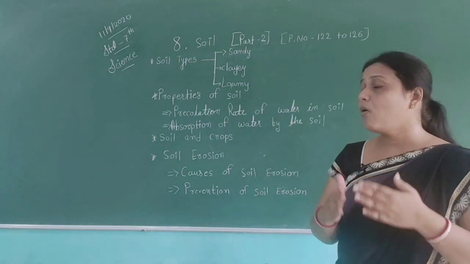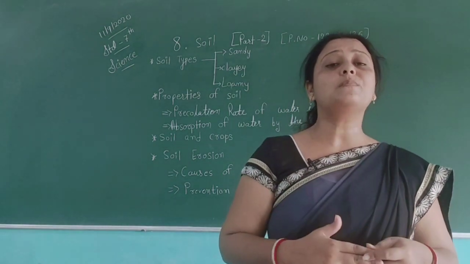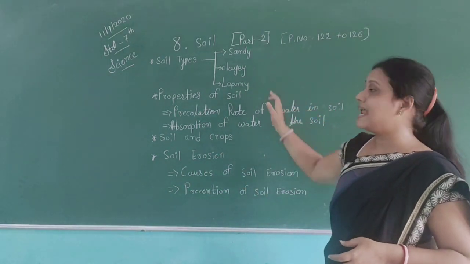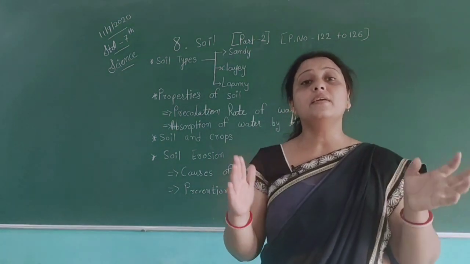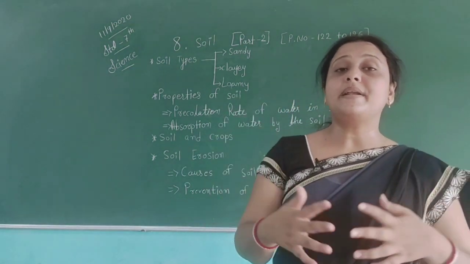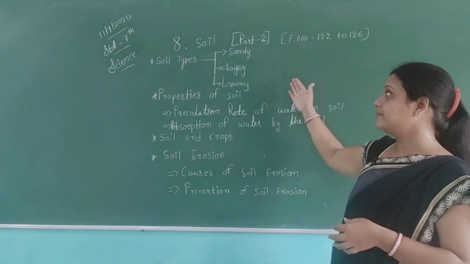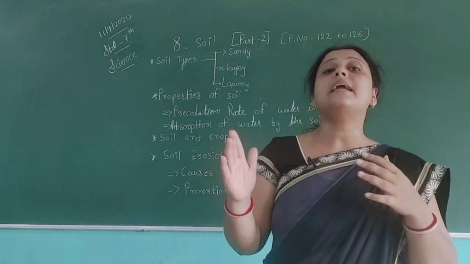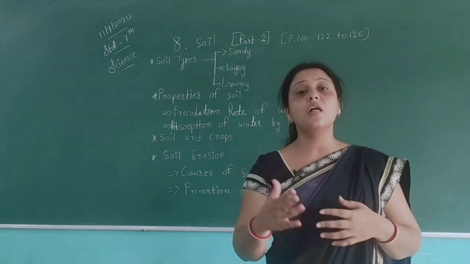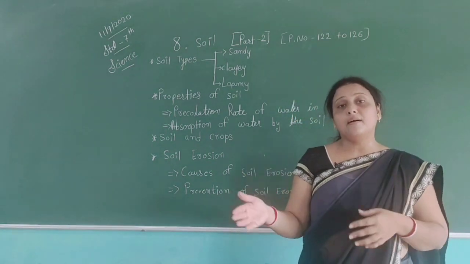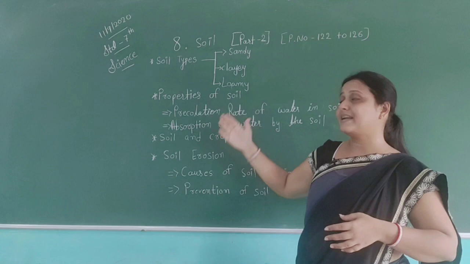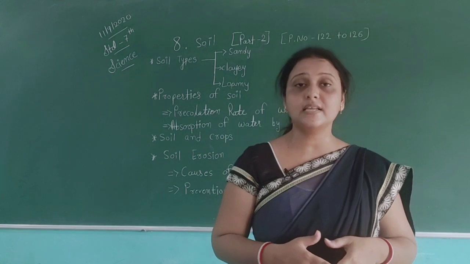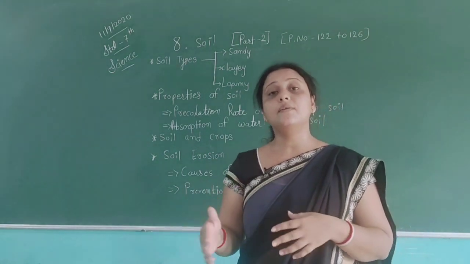Now we also have some types. We can see the types of soil. The types of soil are sandy soil, clay soil and loamy soil. They have a total of 3 types: sandy, clay and loamy. According to their types, they have different features, and using these features we can grow different plants, because they do not all have the same types of nutrients in them. Using these features we can get different crops, different plants from them.